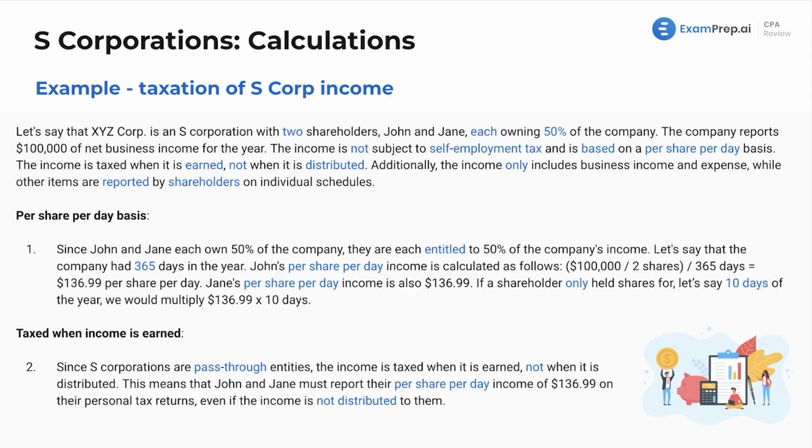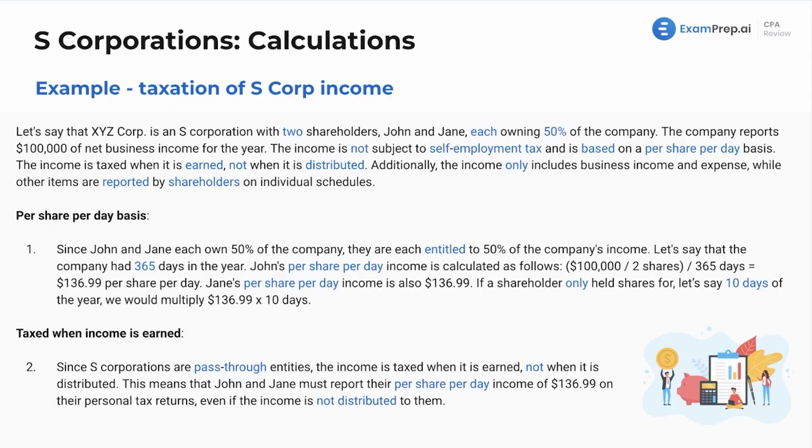If this isn't stated, they might say 365 days or 366, right? We've got leap years, all that good stuff. I would assume 365, go with that by default. Now, John's per share per day income will be calculated as the following: $100,000 divided by 2 shares divided by 365 days. That's going to give us $136 roughly, round that up to $137 per share per day. Jane's amount per share per day is also going to be that same amount. If a shareholder only held shares for, let's say, 10 days of the year, we would multiply that by 10.